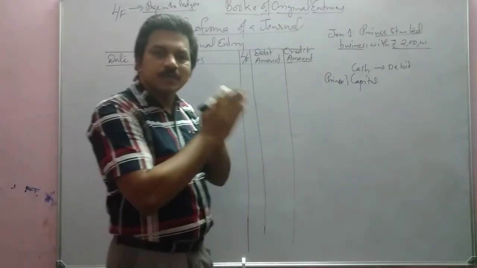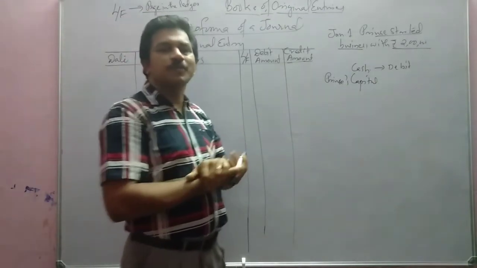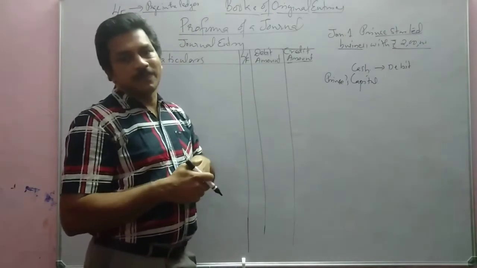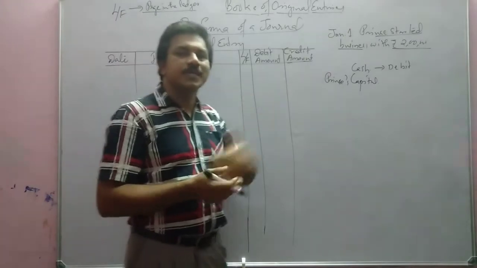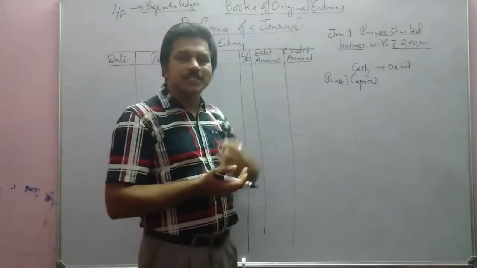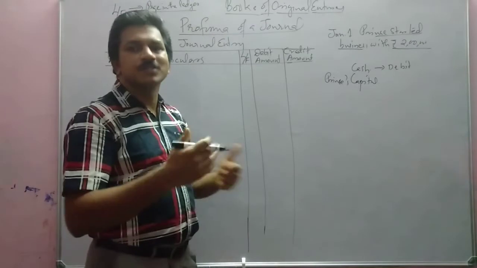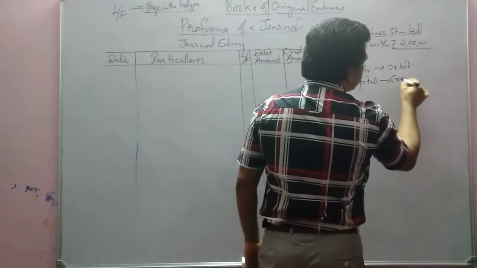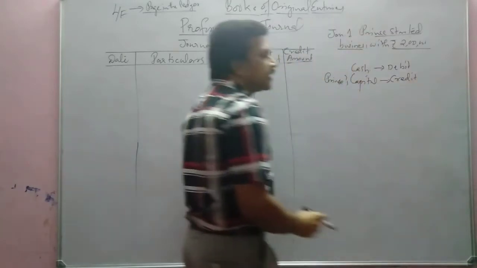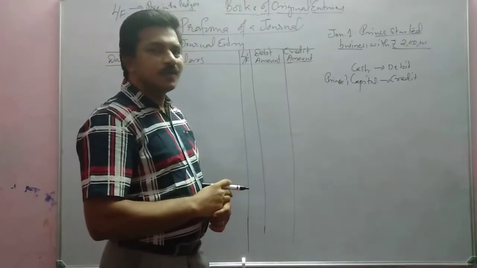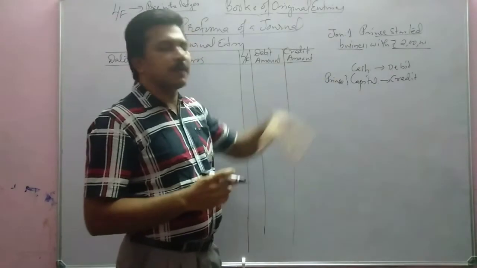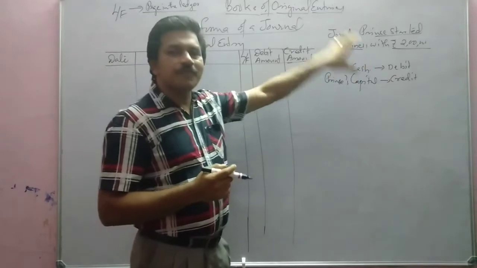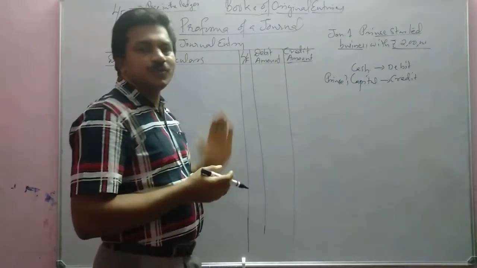What does the rule of personal account say? Debit the receiver, credit the giver. So what did Prince do? Prince gave the cash, so he can be credited. So cash debtor, Prince capital credit. This is enough for entering that transaction into the journal.